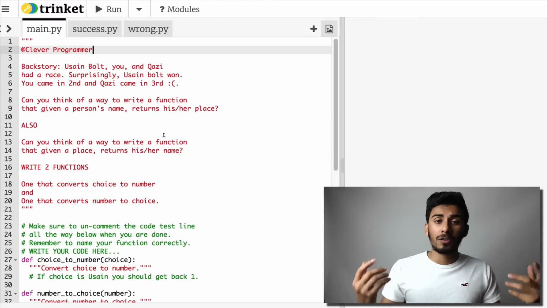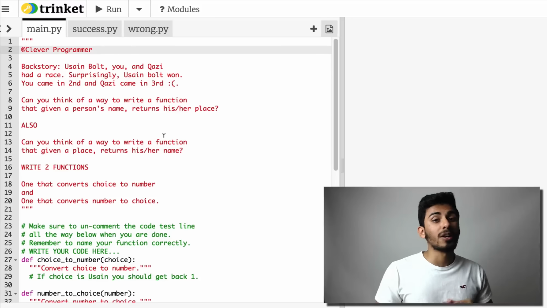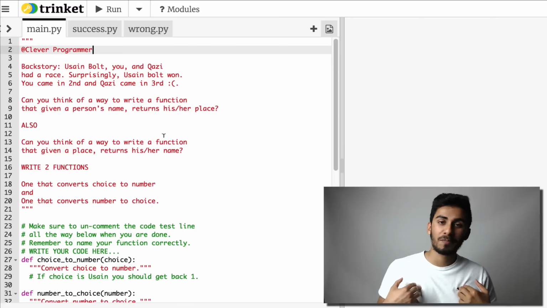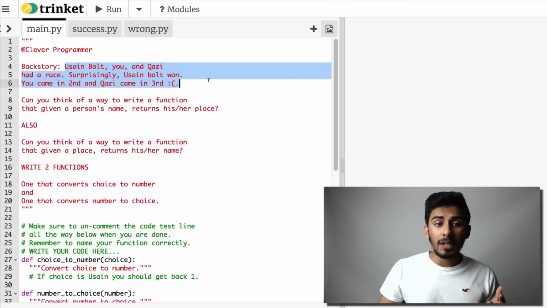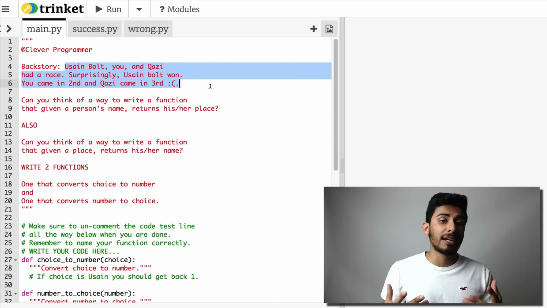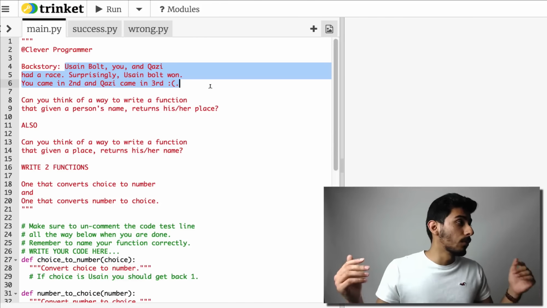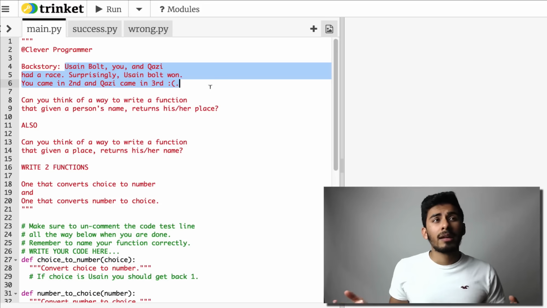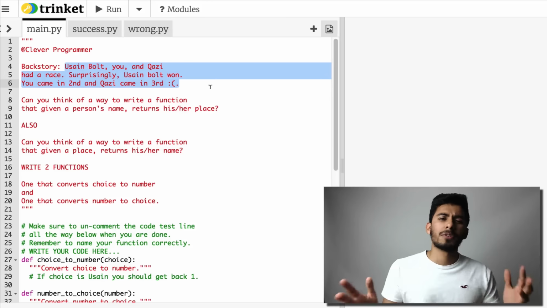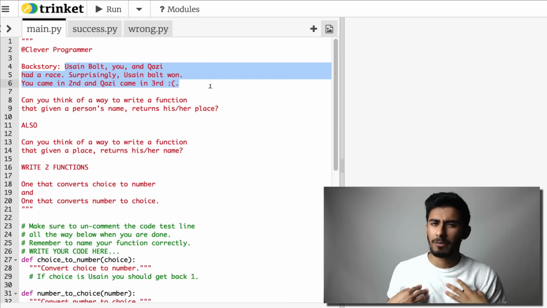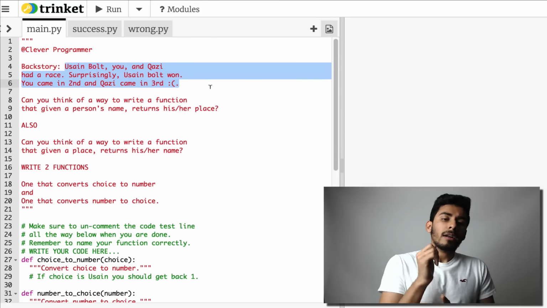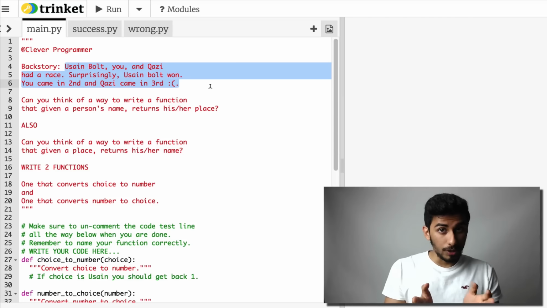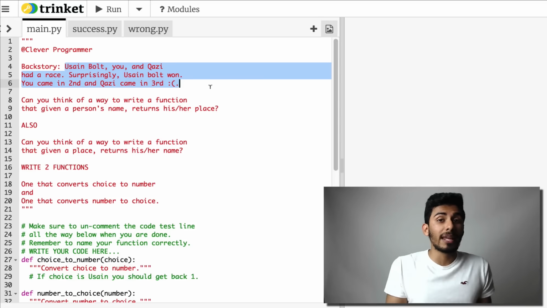So this assignment is called Usain Bolt races you and Qazi. Okay, so here's the backstory. Usain Bolt, you and Qazi had a race. Okay, surprisingly, Usain Bolt won. I don't know why. And then you came in second, and for some reason, Qazi just sucks at running. So I suck at running somehow, and I came in third. So I didn't do too good. All right. Now, can you write a function that given a person's name returns their place?